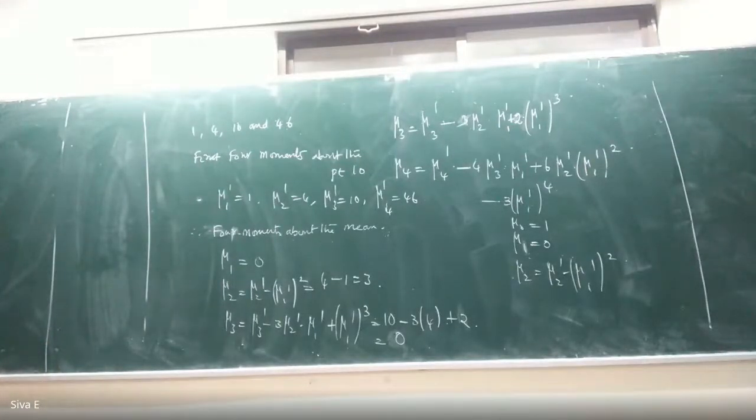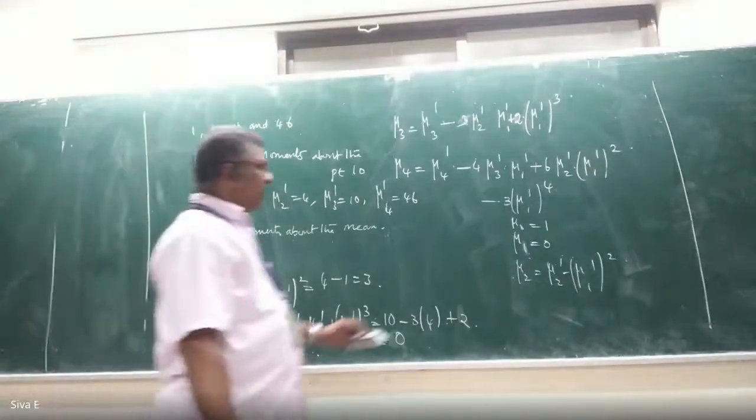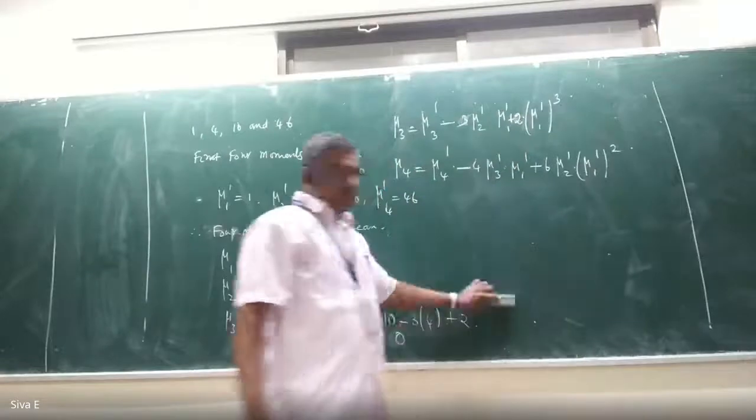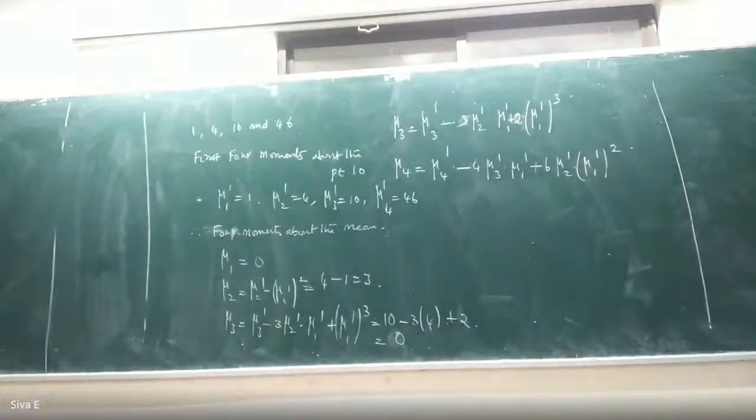Mu4 dash equal to mu4 dash minus 4 mu3 dash into mu1 dash plus 6 mu2 dash into mu1 dash whole square minus 3 mu1 dash whole power 4.